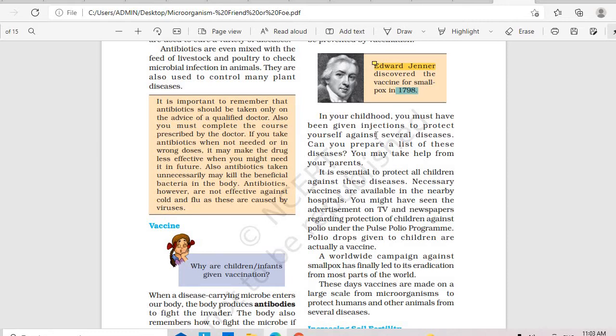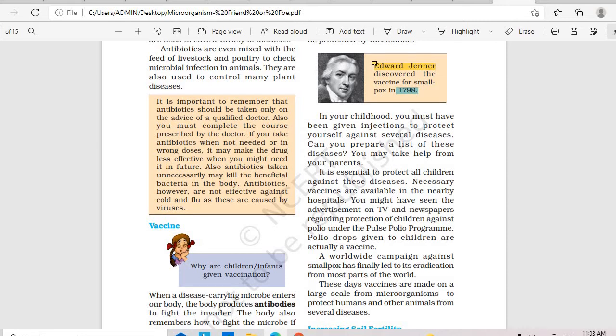You introduce the same microorganism in very small doses, either dead or partially living, into the body, and the body starts producing antibodies to fight against that particular organism, and next time the person will not get the disease. This is the concept on which vaccination works.